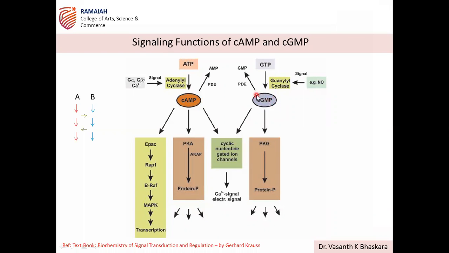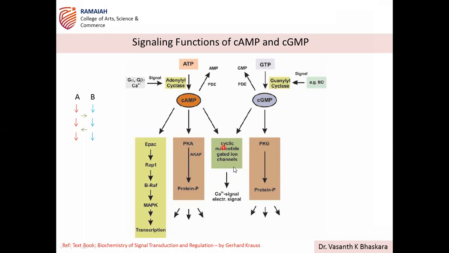So cGMP is converted to GMP by the action of PDE. Understood? So these two again are reversible reactions. Instead of adenylyl, here it is guanylyl cyclase. So that way cGMP is formed. And in case of cGMP, the major target is PKG. So how many PKs did we discuss? PKA, PKB, PKC, and PKG. PKG we are going to discuss today because this is the target of cGMP, which is an important second messenger in the cell, like cAMP.